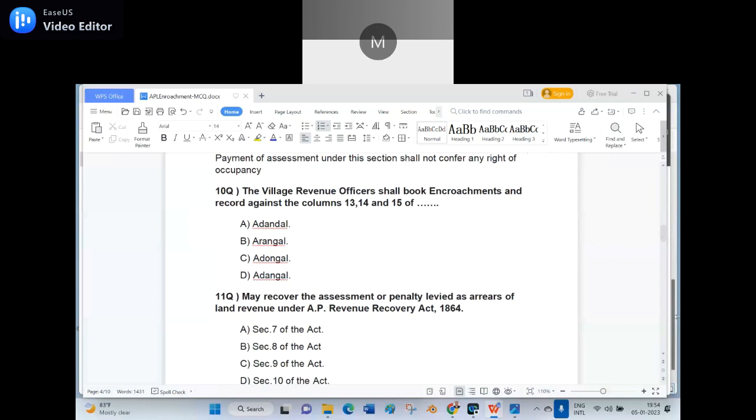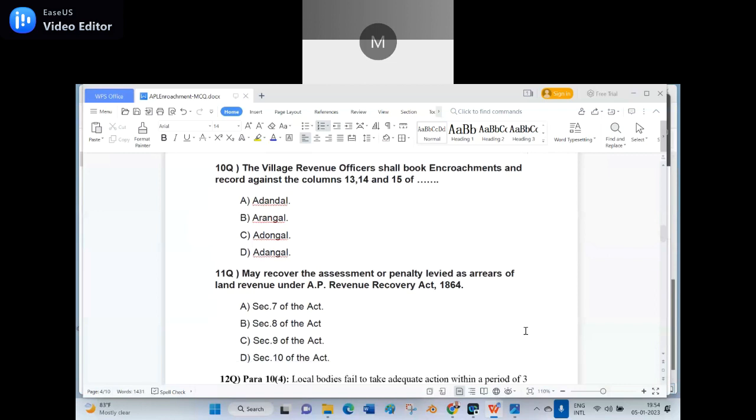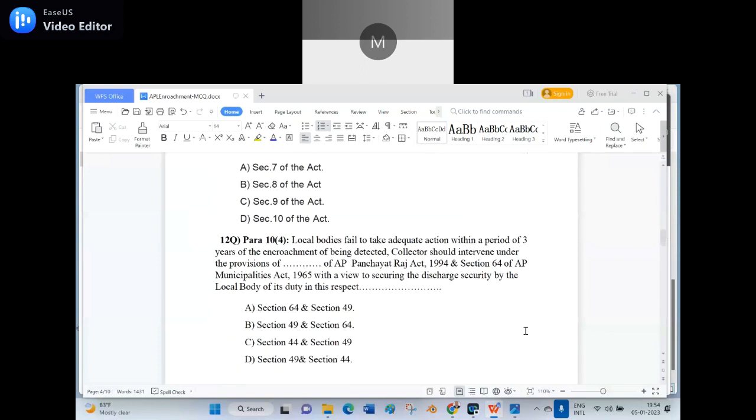Wrong. Try the second option. Sir, option C, 9. Right. Section 9 of the Act. That is, C is the right answer for the 11th question. Shall I proceed? Yes, sir. Good.